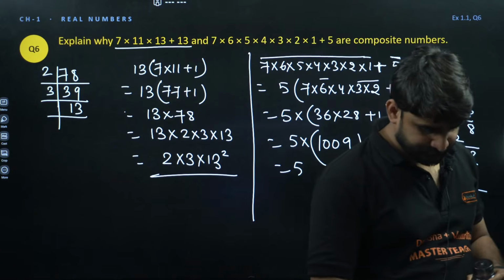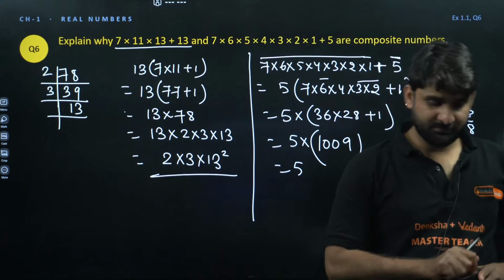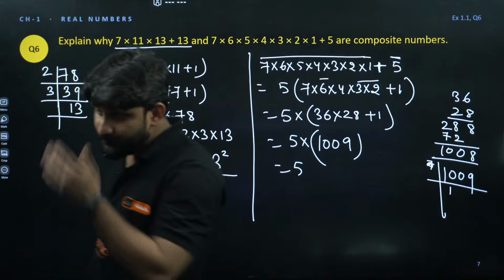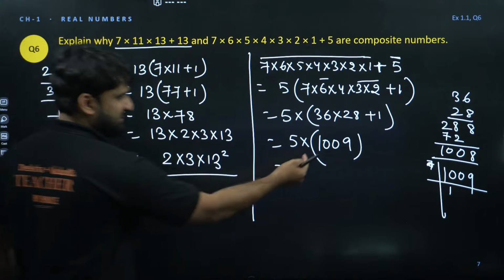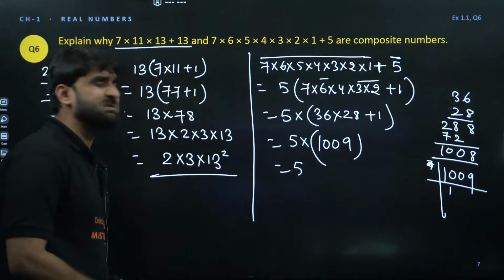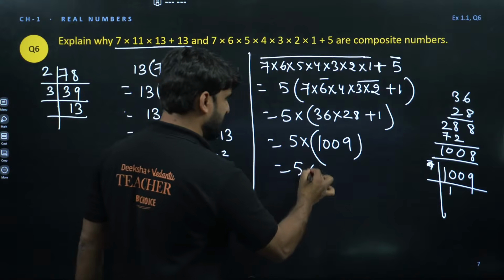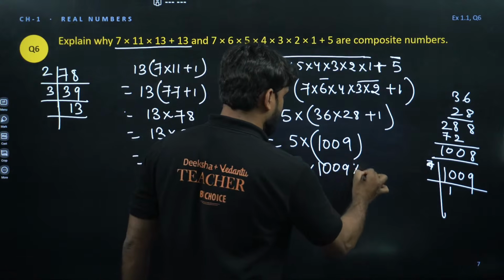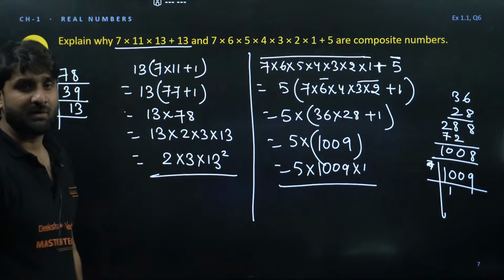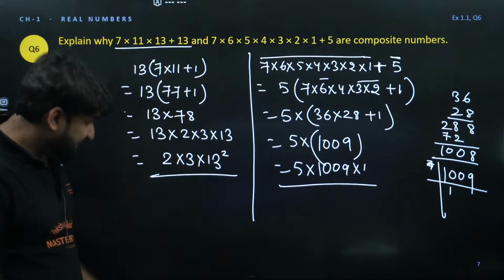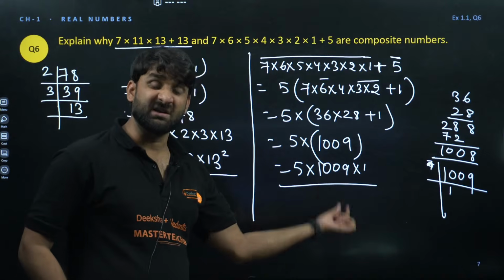Clear, everyone? Look now, it cannot be factorized more because 1009 is, so we can directly write 1009 into 1. It cannot be divided by any number. It is itself a prime number. 1009 is itself a prime number.